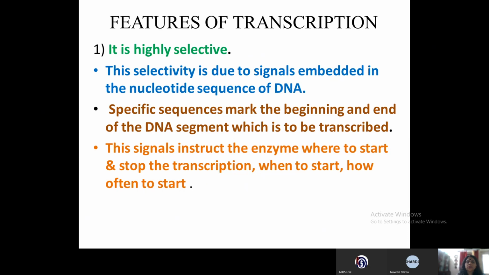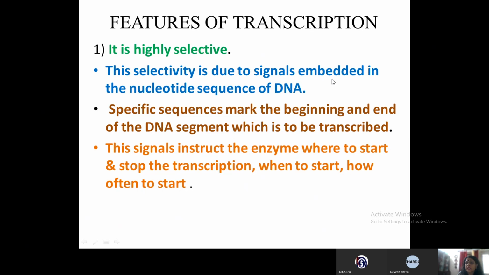Now the features of transcription. Let us understand the features of transcription. Transcription is highly selective. That means, what does it mean? It means that at a given time, the requirement of the cell may be for a particular protein, say a protein A. Then only that gene that codes for that protein will be transcribed, so that the cell does not waste energy in producing proteins which are not required by the cell at that time. Okay, so it is a highly selective process.